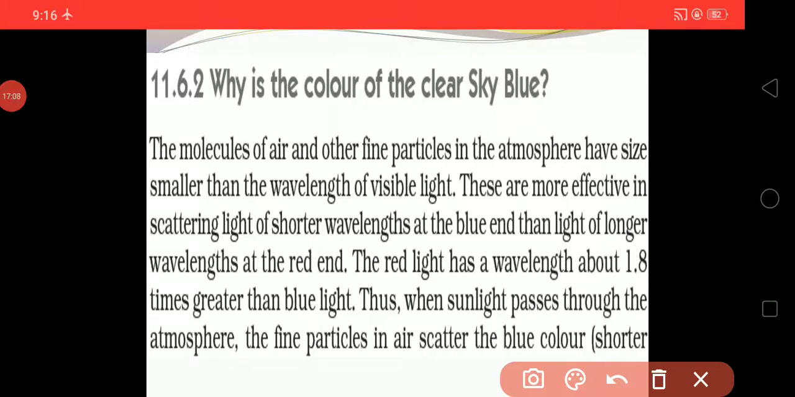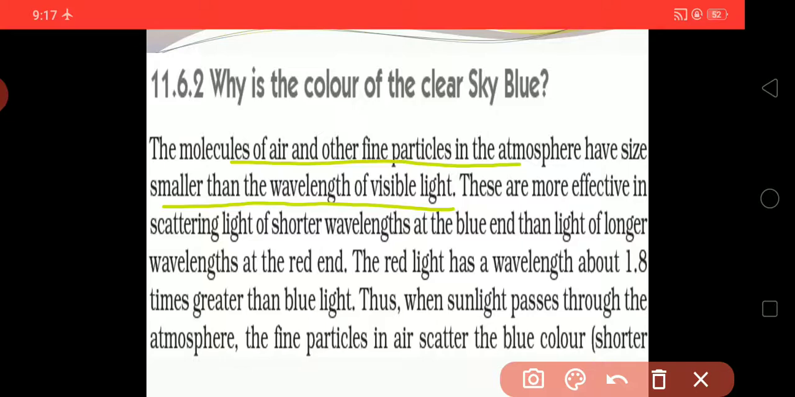The molecules of air and other fine particles in the atmosphere have a size smaller than the wavelength of visible light. They are very small compared to the wavelength of visible light.